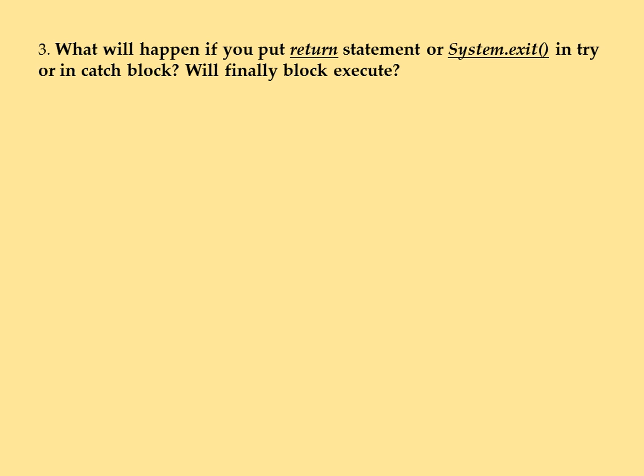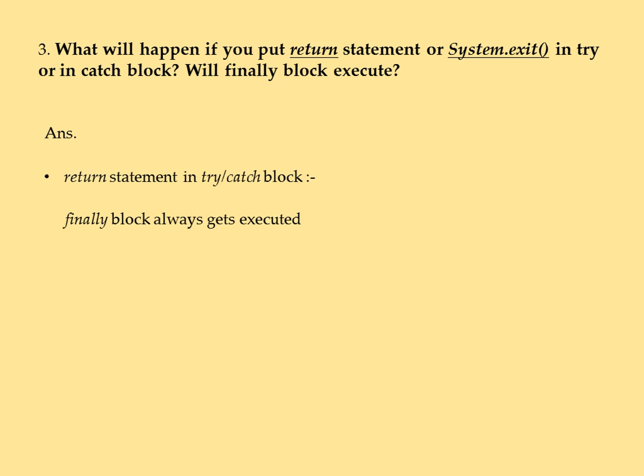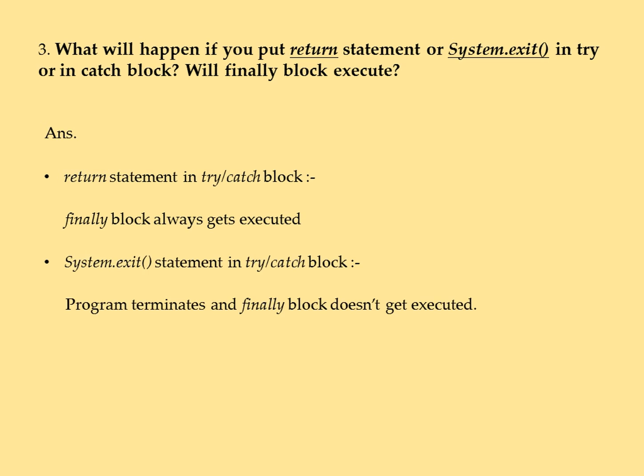But this is incorrect if a finally block is present. If we code a return statement in try or catch block, finally block would always get executed. And if we have an exit statement in try or catch block, the program would terminate normally and the finally block would never get executed.